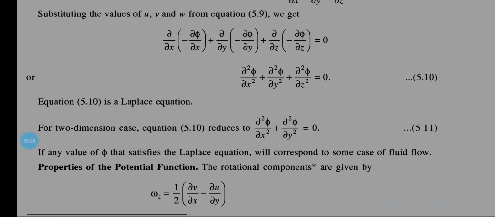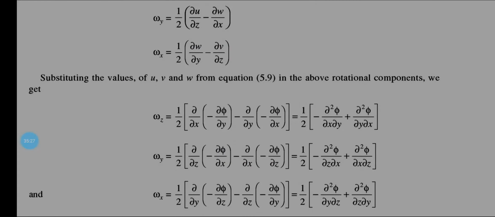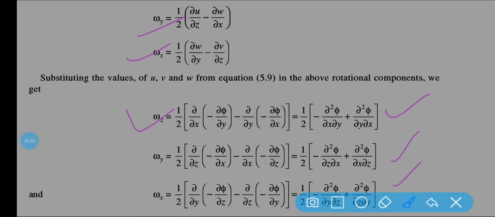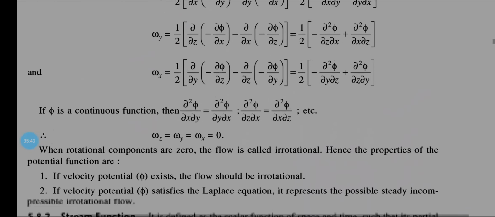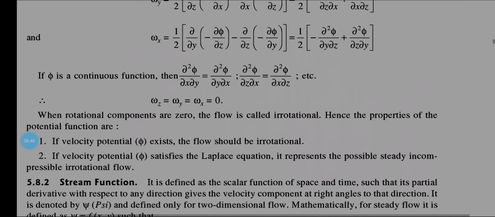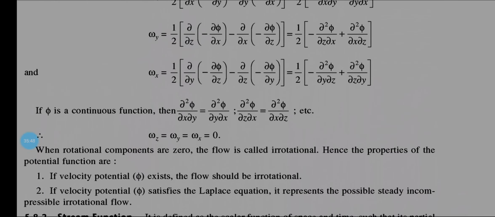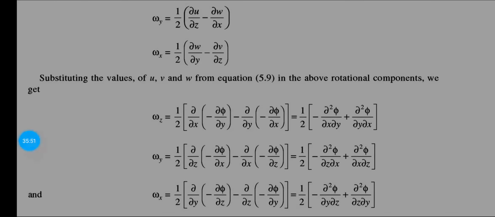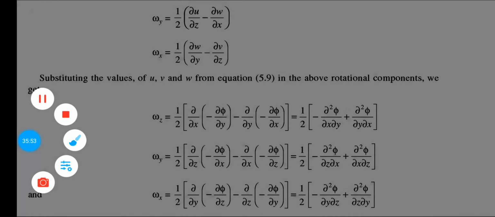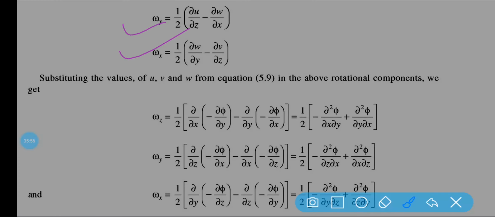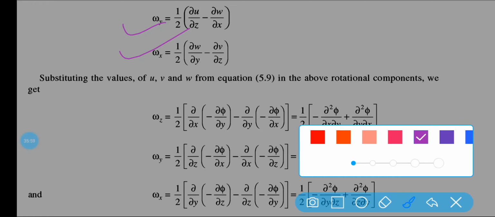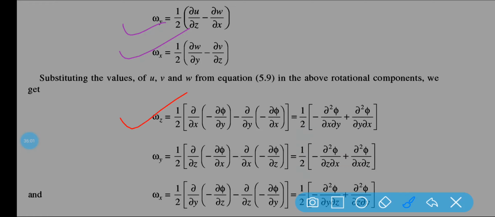Let us discuss the next part. And wy is equal to, this is your equation for wy, this is your wz, and if you put del u by del z and del w by del x, you will get the value. These are the rotational components. Keep it in your mind, this rotational component will be discussed afterward. You just keep in mind that wx, wy and wz are this.